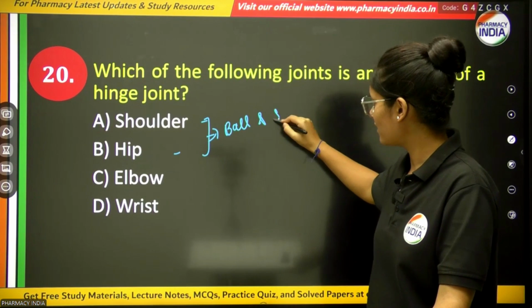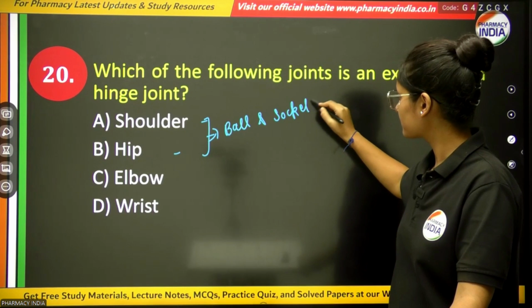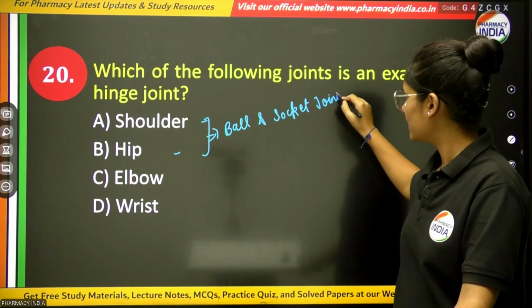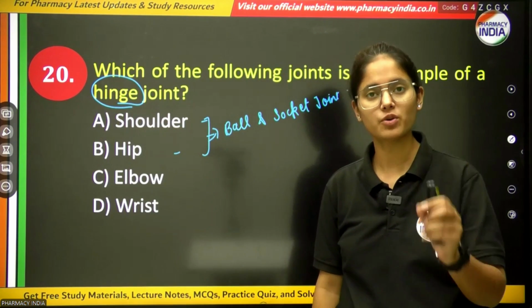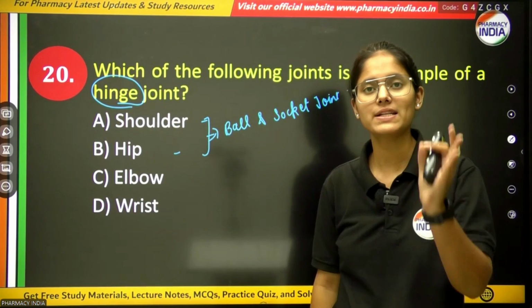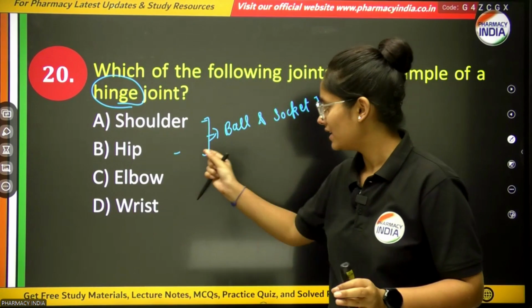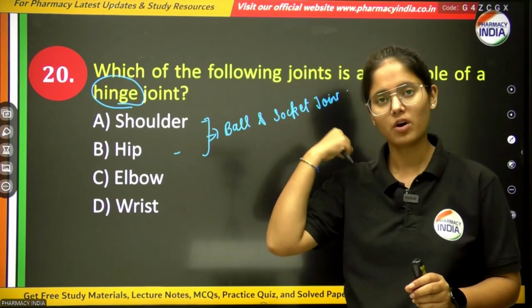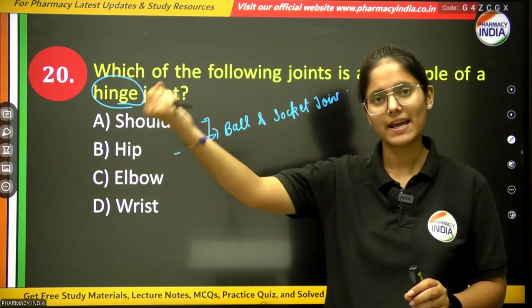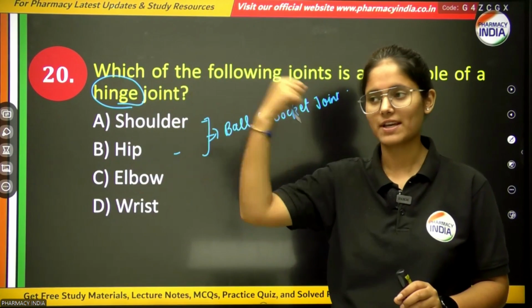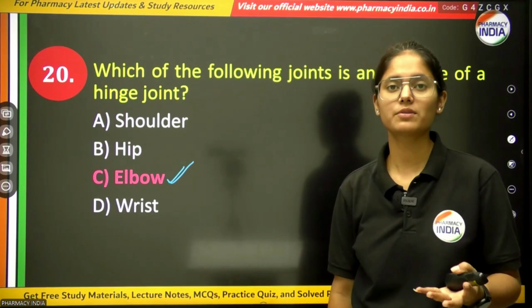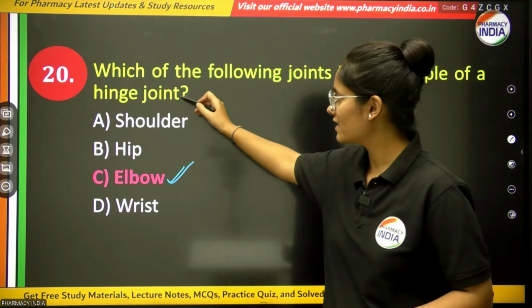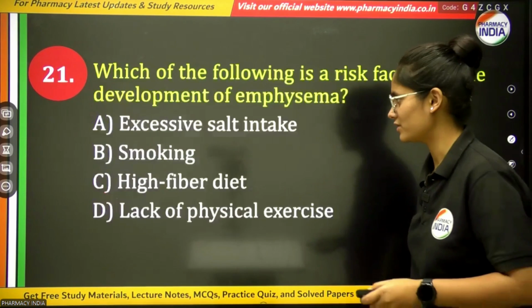A hinge joint is a type of synovial joint which allows movement in only two directions, like the elbow. You can only do flexion and extension. So elbow will be the correct option, the example of a hinge joint, which is a type of synovial joint.